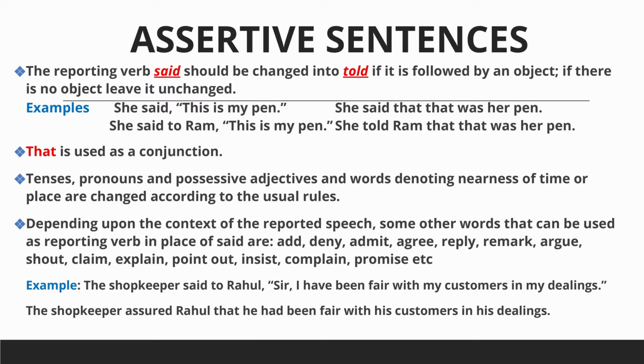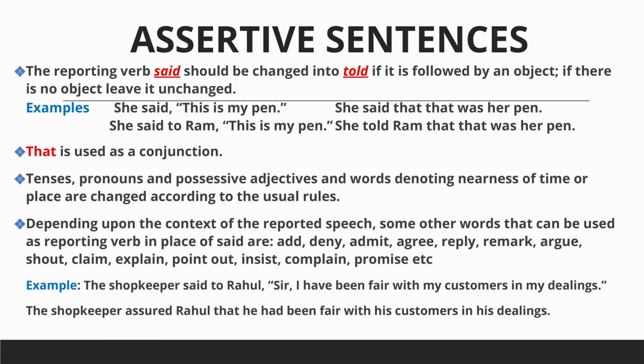Tenses, pronouns and possessive adjectives and words denoting nearness of time or place are also changed according to the usual rules. Depending upon the context of the reported speech, some other words that can be used as reporting verbs in place of said are add, deny, admit, agree, reply, remark, argue, shout, claim, explain, point out, insist, complain, promise, etc.